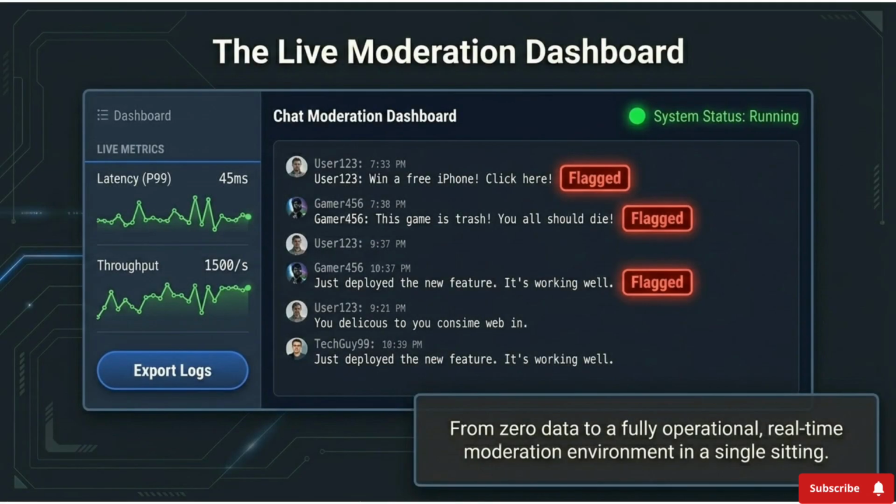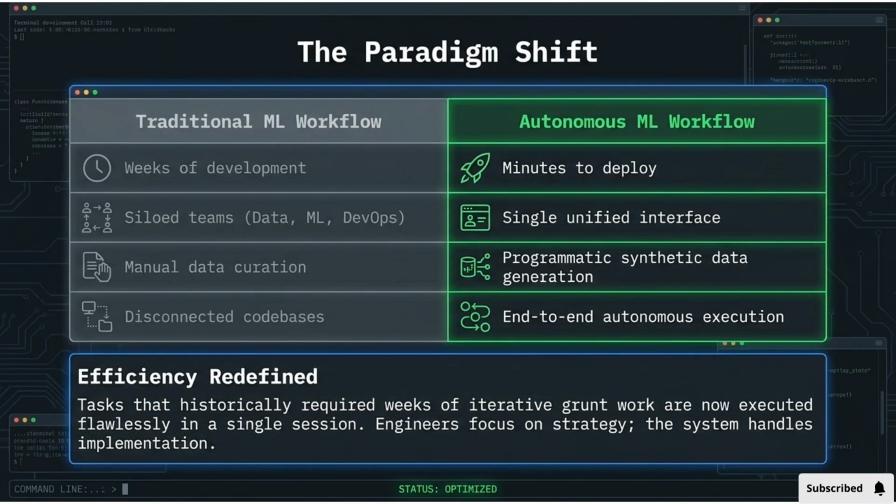The result is a fully operational, real-time moderation environment, built from scratch in a single setting, complete with live metrics for latency and throughput. The autonomous ML workflow redefines efficiency. Tasks that once required weeks are now executed flawlessly in minutes. Engineers focus on strategy while the system handles end-to-end implementation.